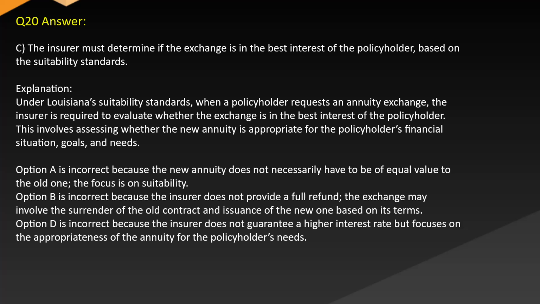Option A is incorrect because the new annuity does not necessarily have to be of equal value to the old one, and the focus is on suitability. Option B is incorrect because the insurer does not provide a full refund; the exchange may involve the surrender of the old contract and issuance of the new one based on its terms. Option D is incorrect because the insurer does not guarantee a higher interest rate but focuses on the appropriateness of the annuity for the policyholder's needs.